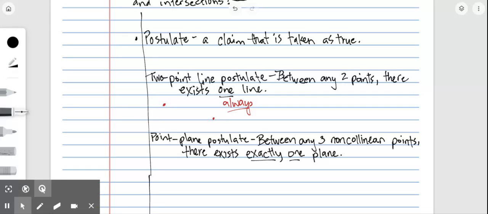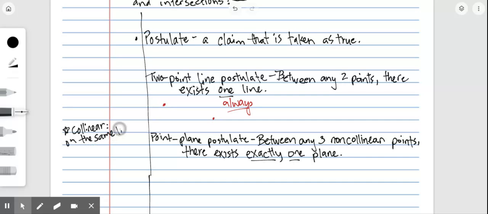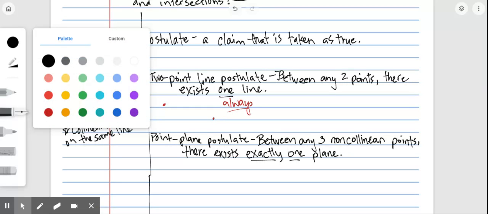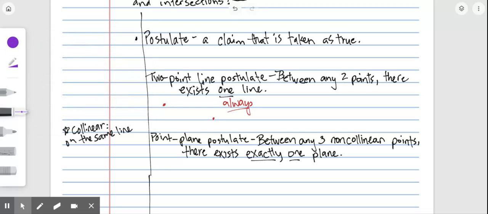Let's remind ourselves over here on the side what collinear means. Collinear, from yesterday, means that they're on the same line. If they're non-collinear, that means they're not on the same line. So the third point has to be somewhere that's not on that first line, because remember, 2 points will always create one line.